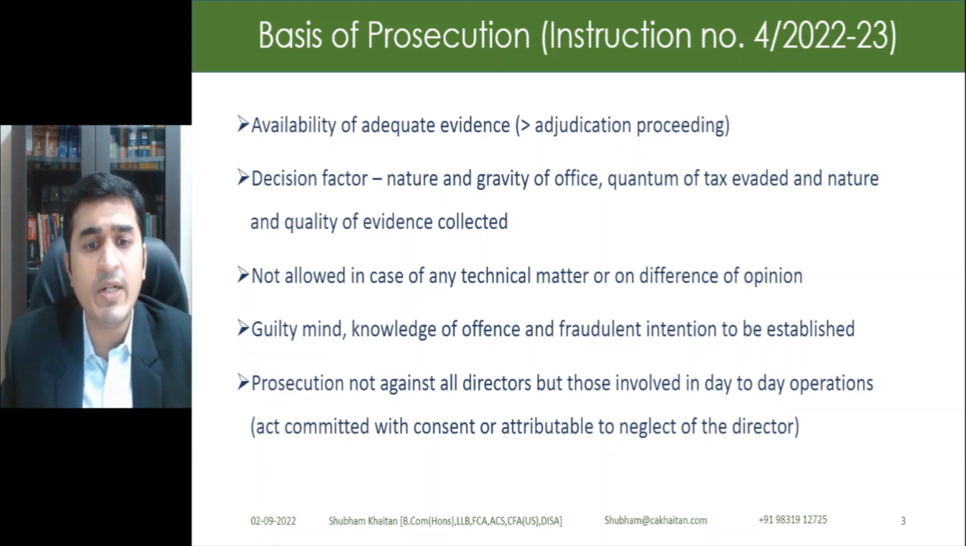Prosecution is not against all directors, but only those involved in day-to-day operations. So only those directors who are involved in day-to-day operations would be covered here, and not all the directors. So it has to be proven that those directors had given their consent to this particular activity of evasion, or the director was negligent or intentionally avoided paying taxes. In such cases only can the prosecution be against the directors of the company, right?